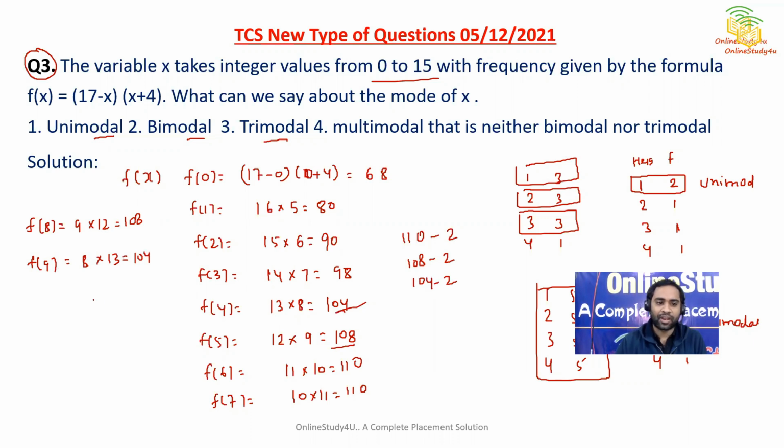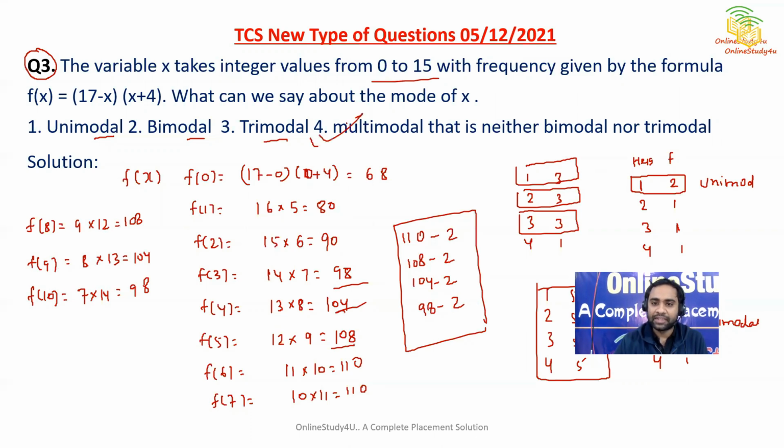So already it is trimodal now. Then f of 10, so 17 minus 10 is 7, and 10 plus 4 is 14, 7 14s are 98. So here you can see f of 10 is nothing but 98. So 98 also repeated twice. So this is multimodal, that is neither bimodal nor trimodal.